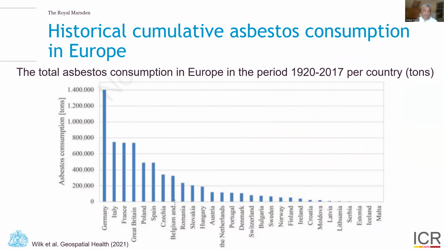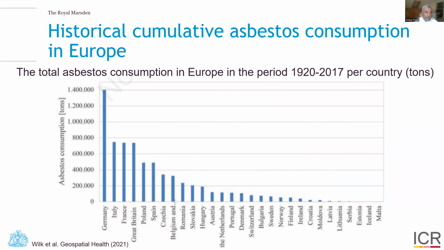But of course, this means that many countries in Europe have significant asbestos usage. In this graph, you can see the amount of asbestos consumption in tons between the period 1920 and 2017, demonstrating Germany, Italy, France, Great Britain, Poland, Spain, Czechia, Belgium, etc., have significant usage of asbestos over many years, as I've said previously, resulting in quite a significant exposure of the population to asbestos and therefore incidence of asbestos-related diseases such